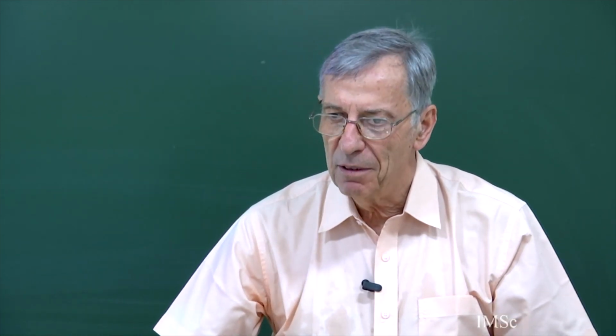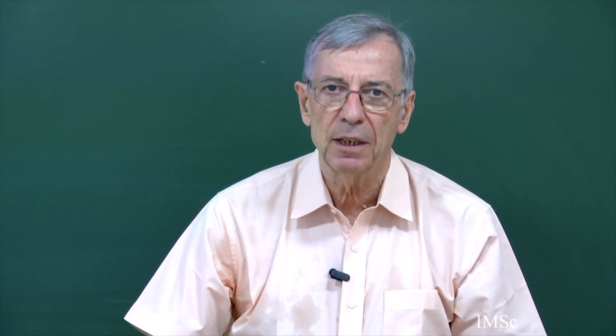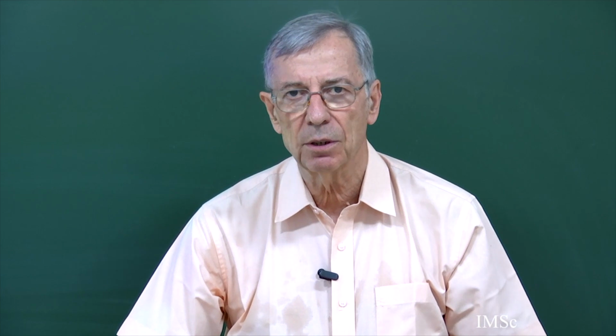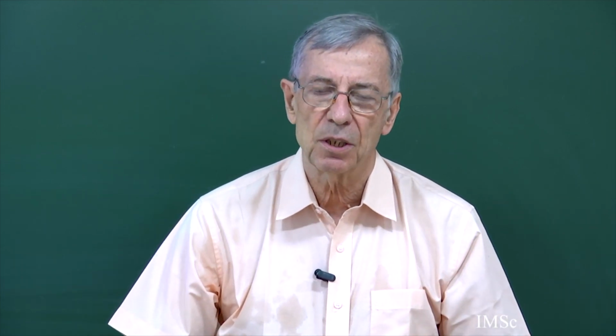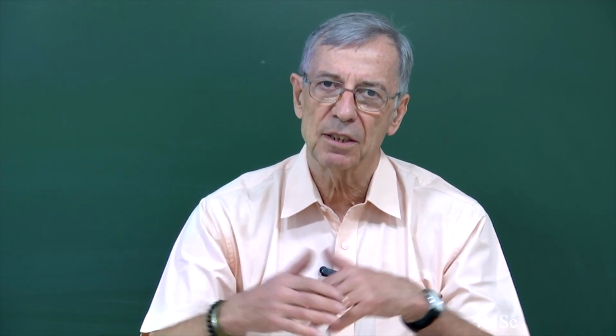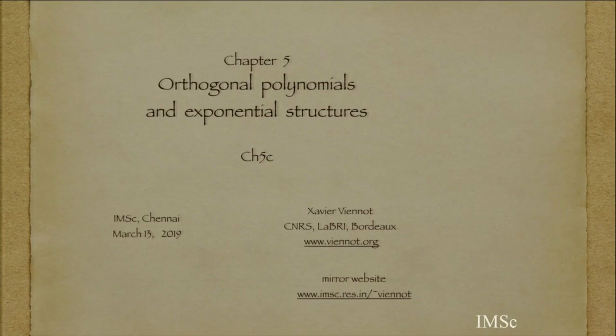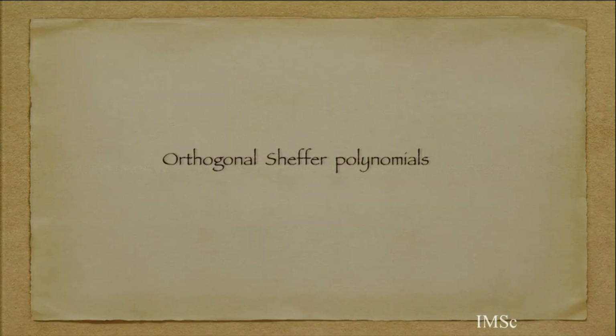Yes, so I go back to chapter 5. This is chapter 5c, part of chapter 5, and it's the relationship between orthogonal polynomials and Sheffer polynomials. The intersection of the two is five orthogonal polynomials, and I'm going to show the relationship with the umbral calculus.